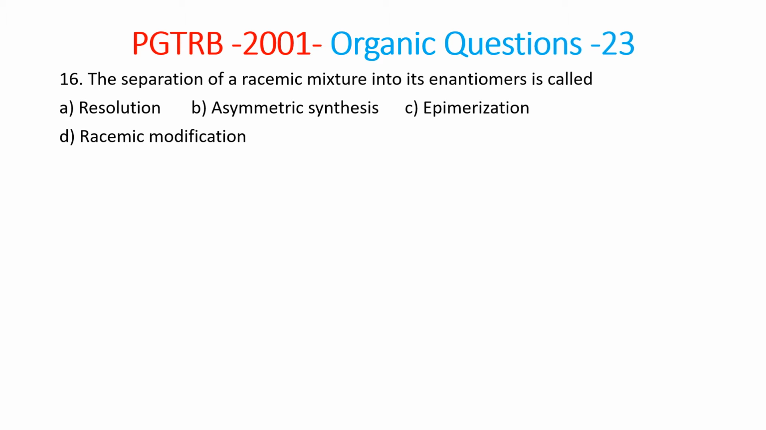Today we are going to see PGTRB 2001 organic questions. 23 is there in that. The 16th question: what is the 16th question? The separation of a racemic mixture into its enantiomers is called, what is that? Whether it's a resolution, asymmetric synthesis, epimerization, or racemic modification. We should know what each of these is. If you know all the four, then you come to know the answer to this question.